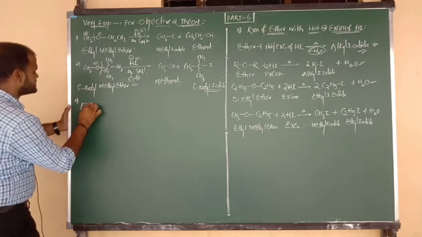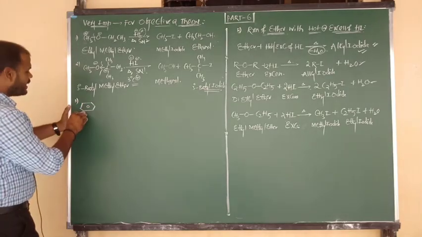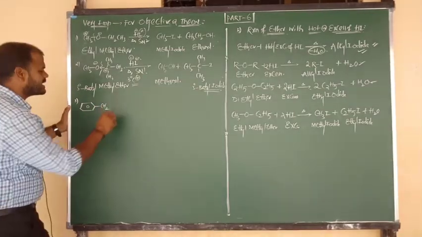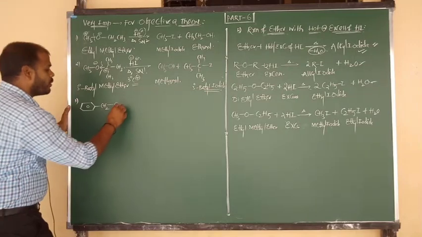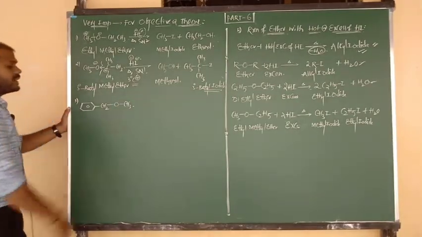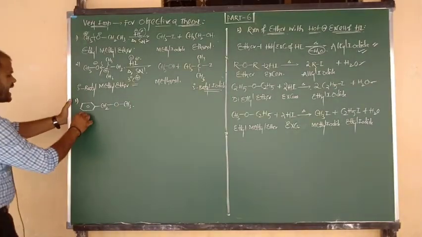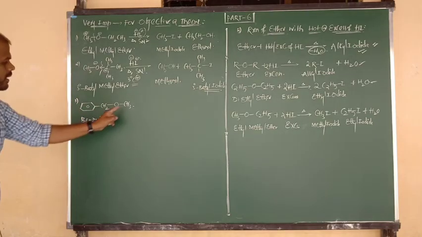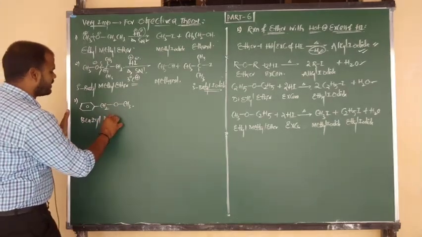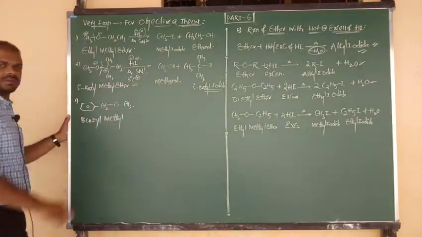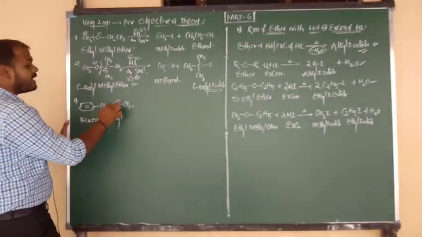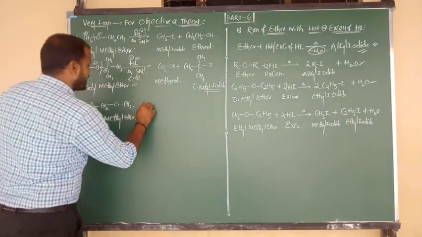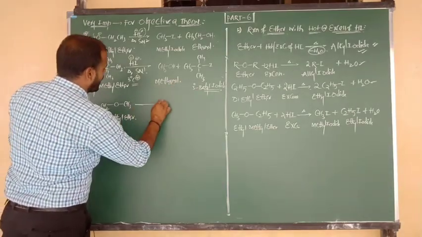Yes, I am going to explain the third, most very important point. One side I am going to consider benzene, and suppose it is connected to CH2, and suppose it is connected to O, and O connected to CH3. Tell me one thing. On one side, what is the group? Benzyl. Benzene bonded to CH2. This is called benzyl. And on the other side, what is the group? It is methyl. Methyl, ethyl, whatever that may be, as you wish. Benzyl methyl ether. Okay, I have written clearly. It upon reaction with, or heating with, hydroiodic acid.